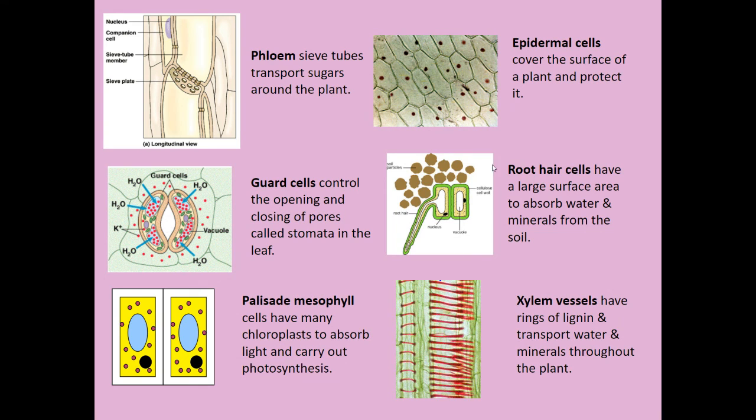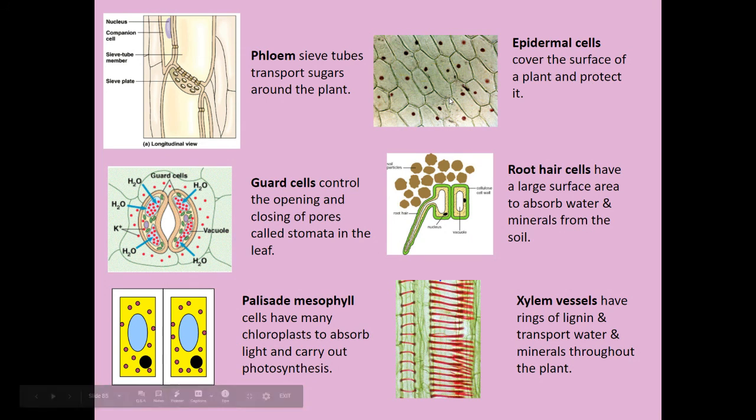A brief version would be the root hair cells at a microscopic level allow water to come into these vessels. They travel up the plant through what's called the xylem, which is just big hollow straws. They're actually dead. They're strengthened by something called rings of lignin. When that reaches the leaf, the water that's transported in the xylem vessel is put out into the spongy mesophyll, and the palisade mesophyll, which is beside it, is able to use that water and the light from the sun that comes in through the leaf to do photosynthesis.